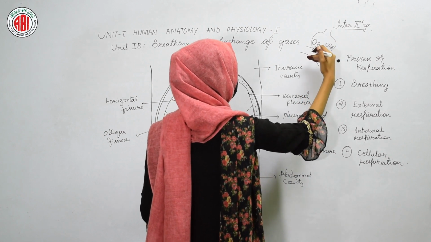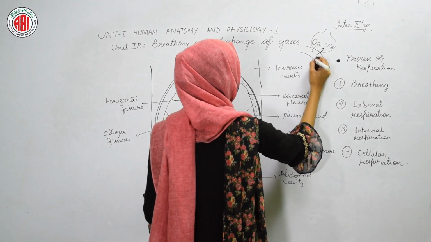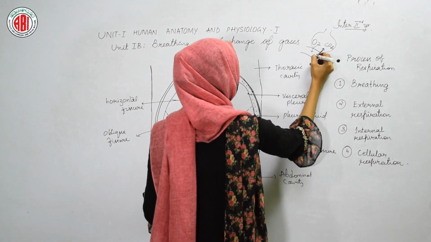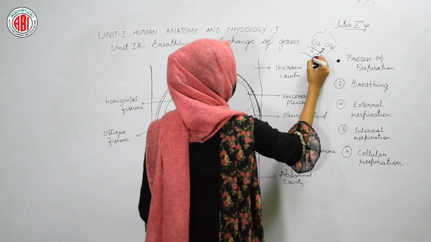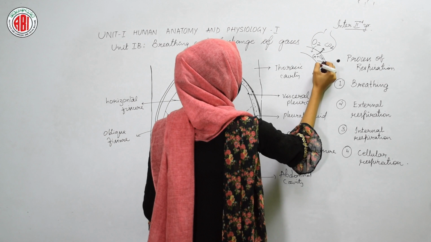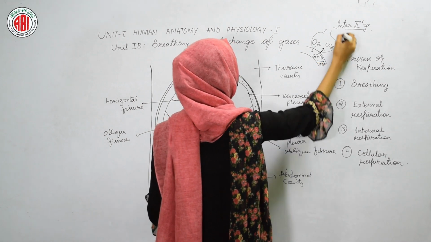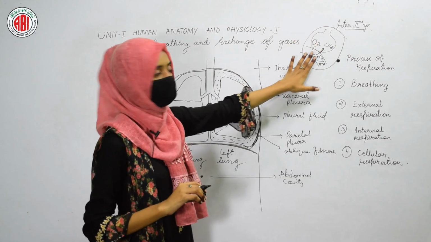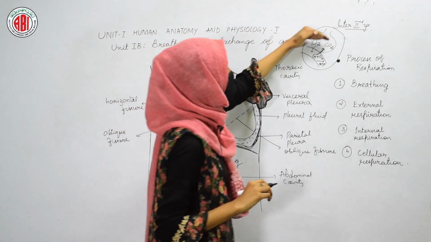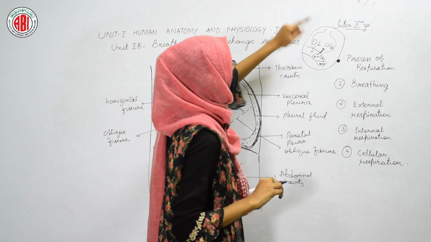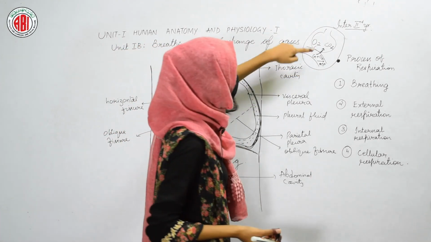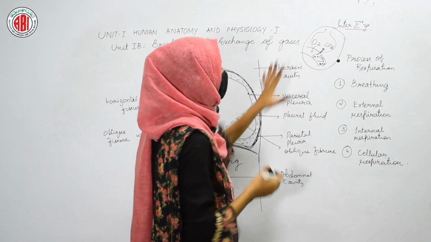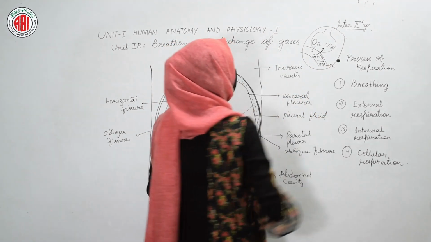This is called the exchange of gases, and after that, the glucose that is present in our blood is going to break down in the presence of oxygen to form ATP. Simple. Just after the exchange of gases, the glucose breakdown takes place in order to form ATP. This process is called respiration.